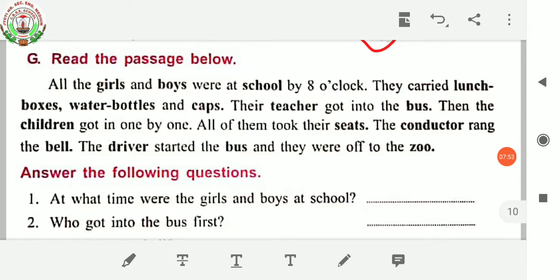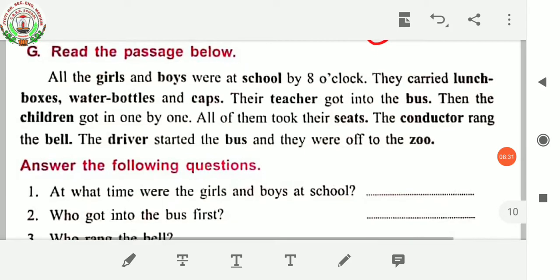So here all the students, means all the girls and boys, went to school by 8 o'clock. They carried their lunch boxes, water bottles and caps with them, because they are going to the zoo. In their school bus, their teacher got into the bus first. After that, all the children got in the bus one by one. All of them then took their seats. The conductor rang the bell and the driver started the bus. Now they are going to the zoo.